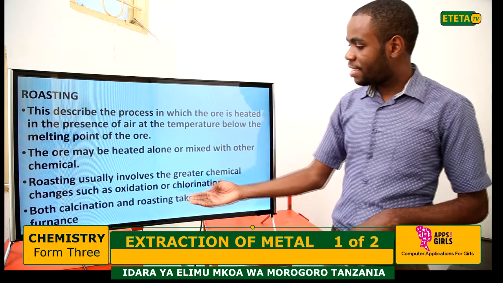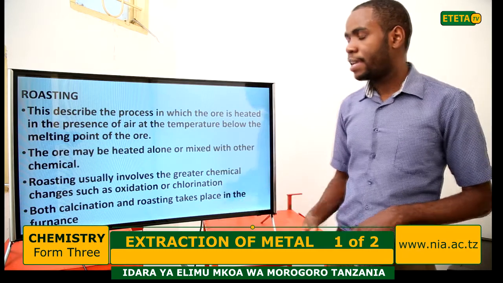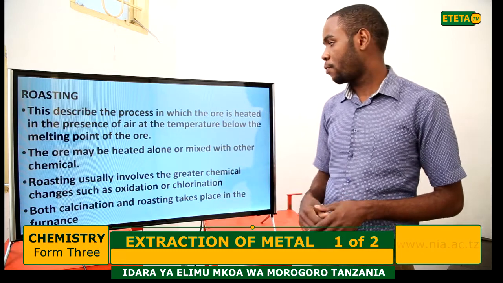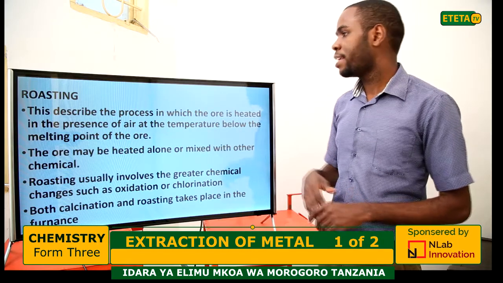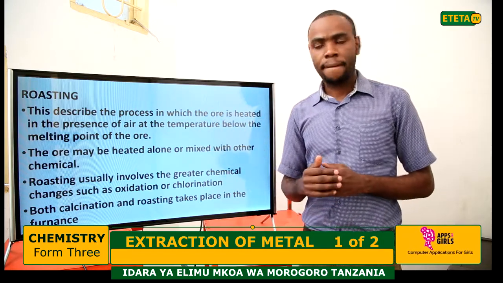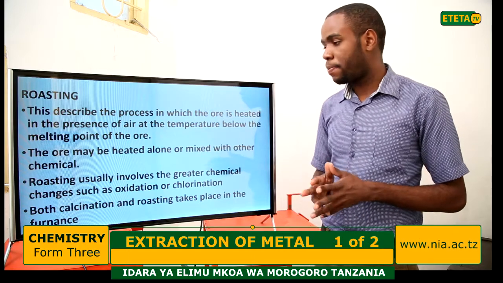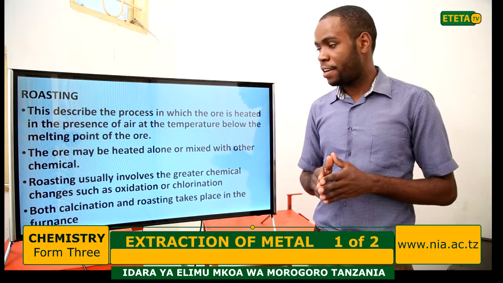Both calcination and roasting take place in the furnace because they involve heat. We are going to heat the ore. That's why roasting and calcination take place in a furnace.